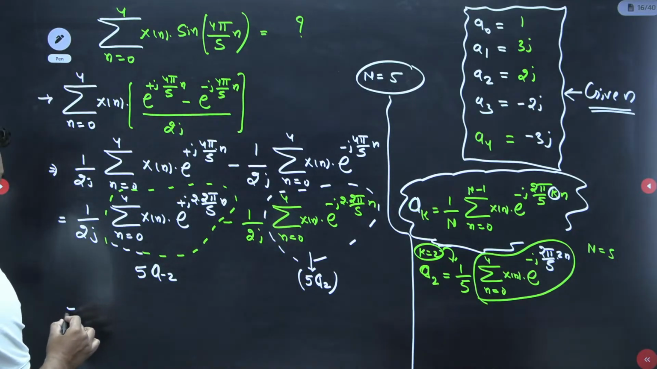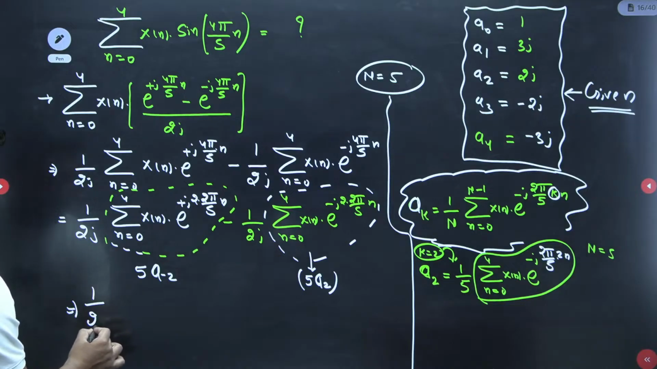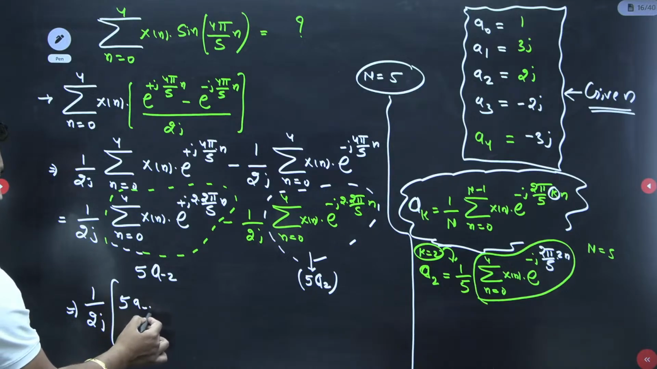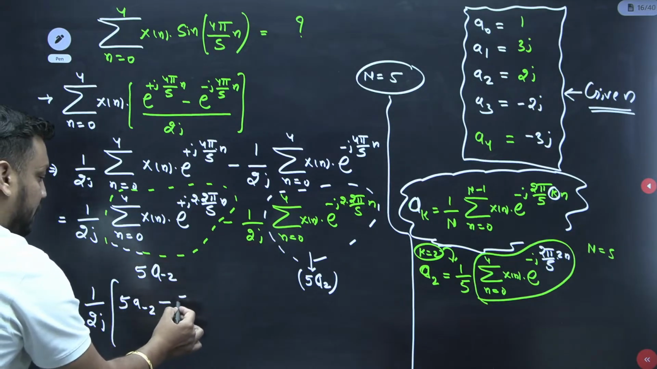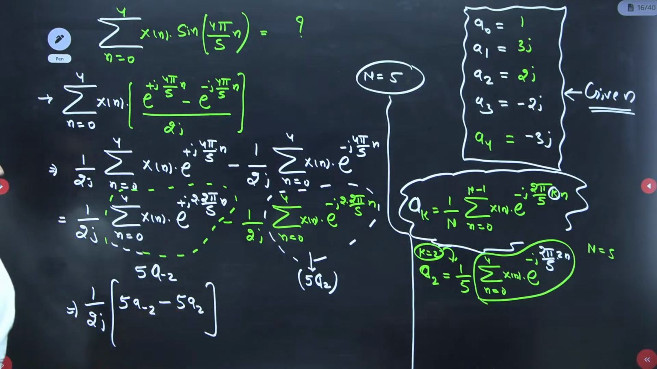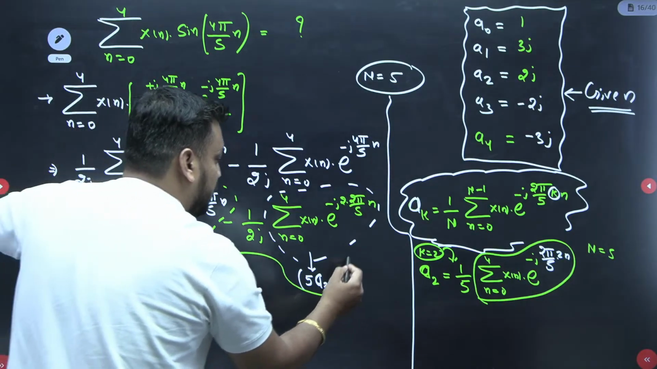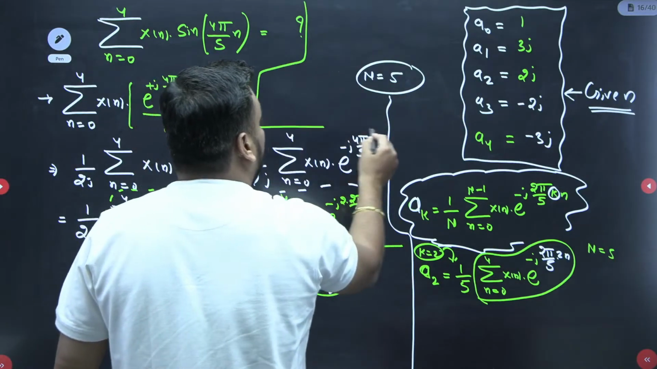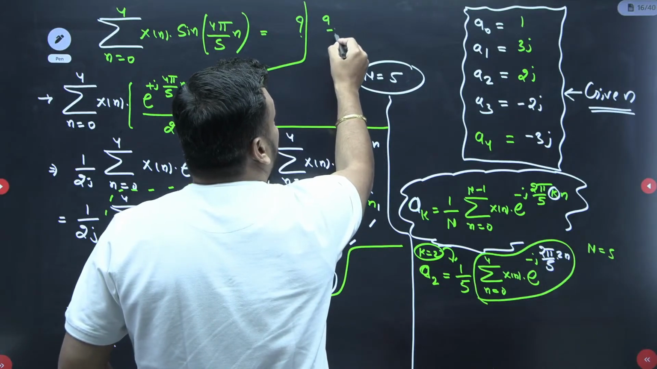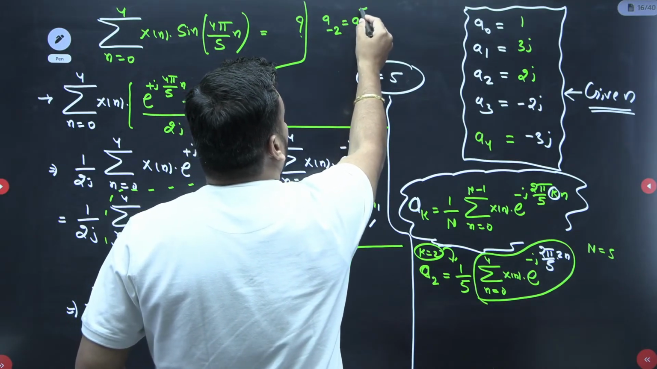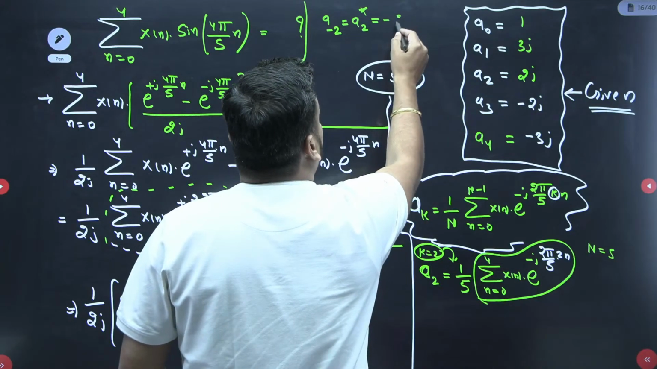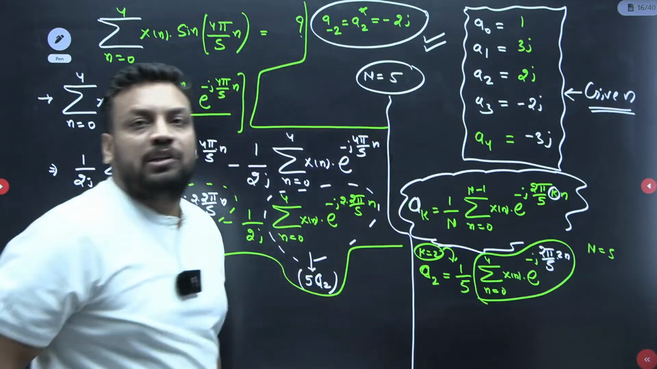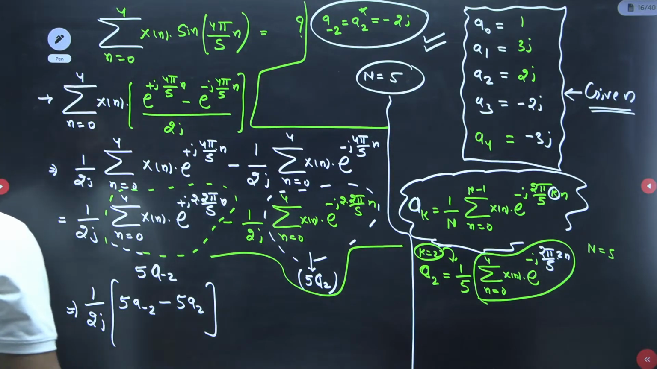So now tell me guys, I am replacing this complete term, taking 1 by 2j outside common throughout. This entire value I am putting as 5 into A minus 2, and minus here I am putting 5 A2. Both the values are needed: A2 is given to me, A minus 2 is not given, but I know the complex conjugate property, so A minus 2 is nothing but A2 conjugate. A2 is 2j, so it will be minus 2j. So this A minus 2 value I also have now. This property is required to solve the question, that is why we discussed it before this question.